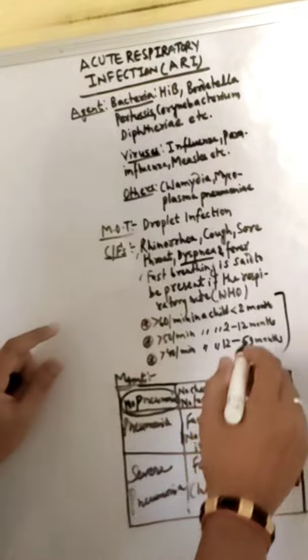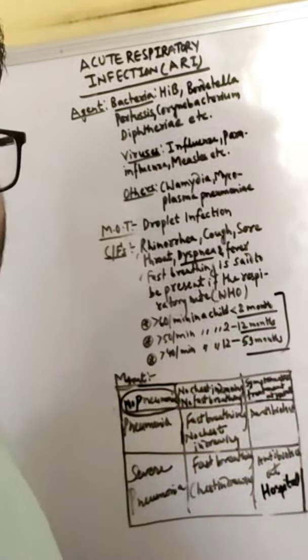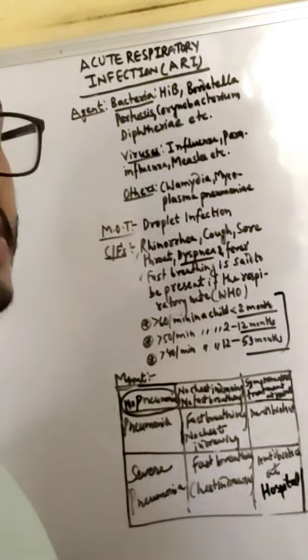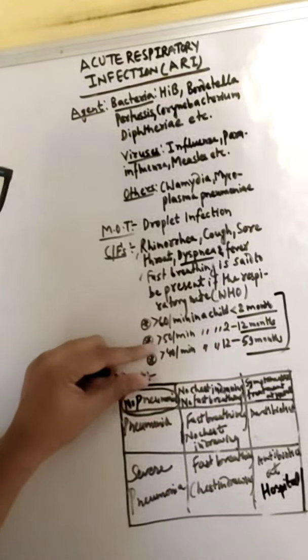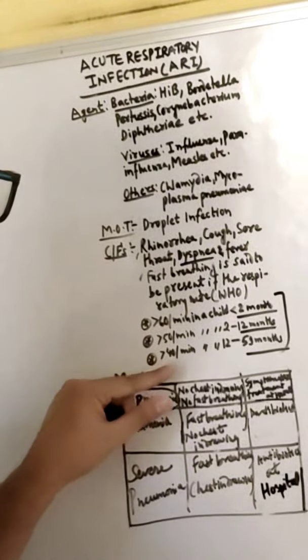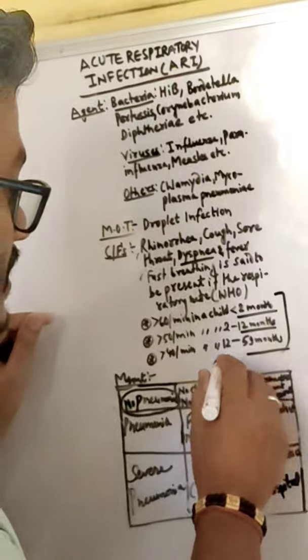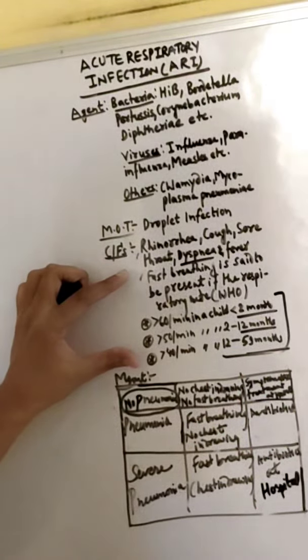According to the age of the child. In a child less than 2 months, breathing more than 60 per minute is considered fast breathing. More than 50 per minute at 2 to 12 months, and more than 40 per minute at 12 to 59 months, that means 1 to 5 years. So WHO classified accordingly.